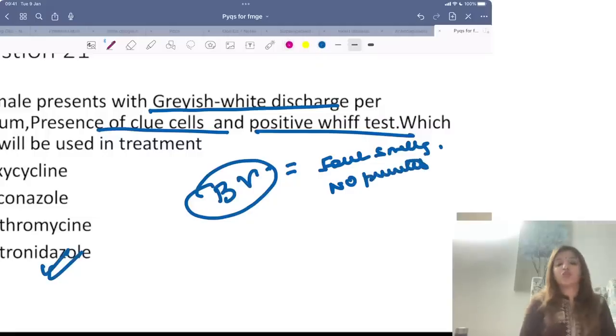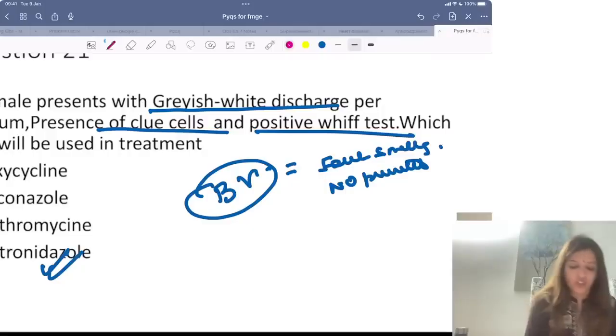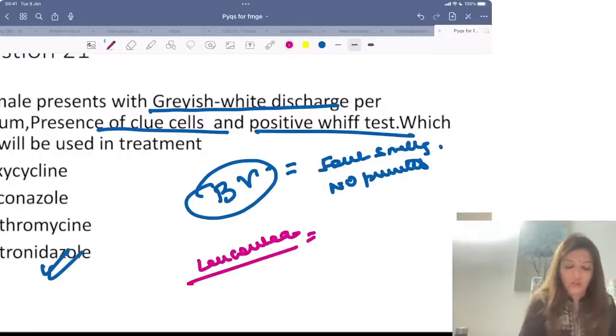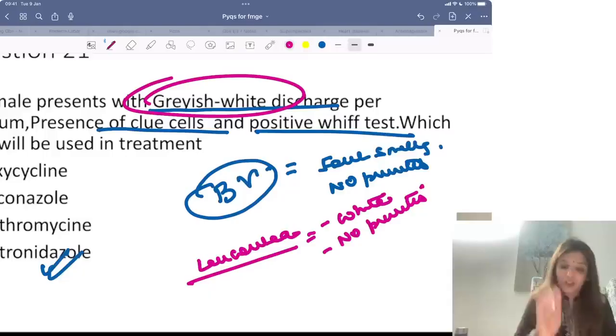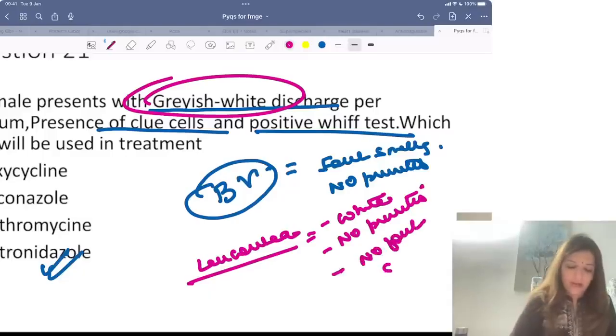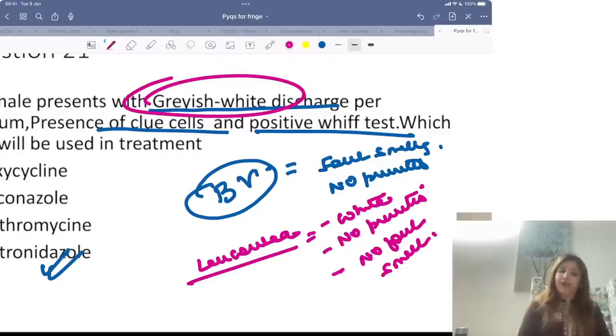Now, how do you distinguish bacterial vaginosis discharge from leukorrhea? In leukorrhea also the discharge is white. Here also the discharge is grayish white, right? In leukorrhea also there is no pruritus. There is no itching. But the difference is in leukorrhea there will be no foul smell, right? Whereas in bacterial vaginosis you are going to get foul smell, right?